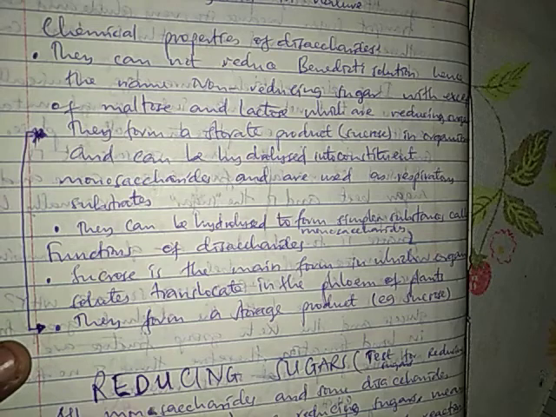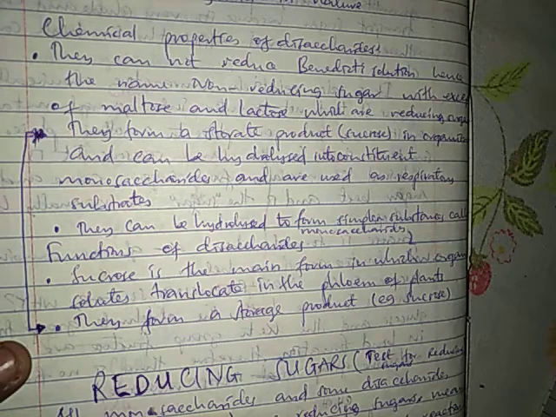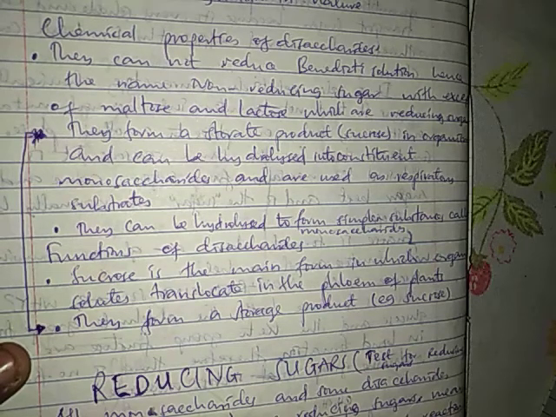The second chemical property: they form a storage product, which is sucrose in organisms, and can be hydrolyzed into constituent monosaccharides, and they are used as respiratory substrates.